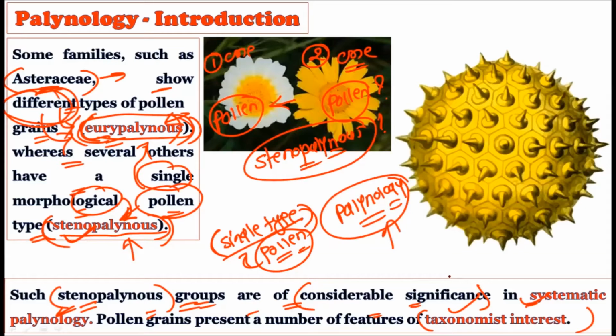There are families which produce different kinds of pollen grains. In such a case, we use the term eurypalynous, and if they produce a similar kind of pollen grains, then it is called stenopalynous, right? It can be used in systematic palynology, and it is of great significance for the taxonomist as well, right?